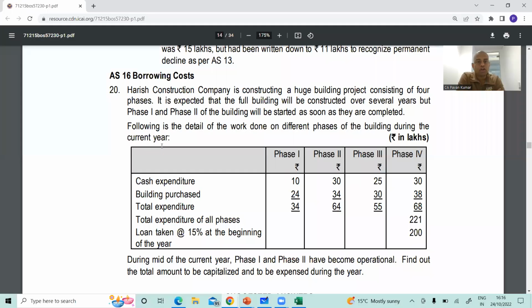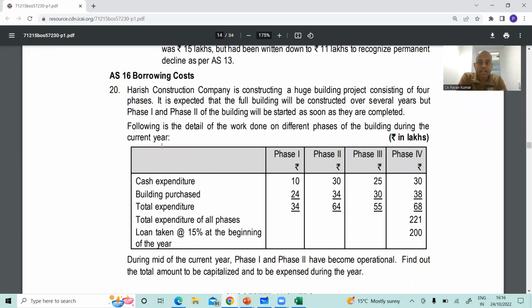In my regular classes, I have covered one example which is similar to this, not exactly the same, but for the benefit of students at large, I thought let me solve this RTP problem and give it. So let me share my screen. This is where we are. Question number 20, borrowing cost, Accounting Standard 16.